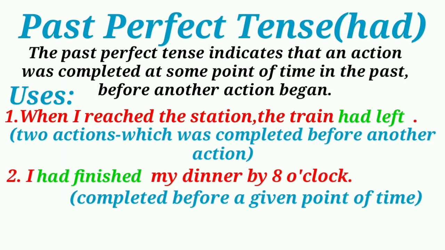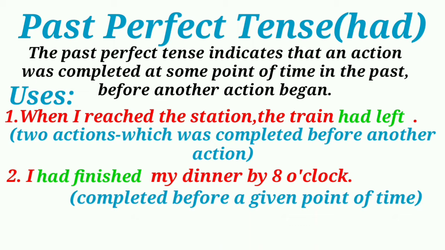Past perfect tense. The past perfect tense indicates that an action was completed at some point of time in the past before another action began. The past perfect tense is used to show that two actions occurred in the past, but one action had been completed much before the other. The past perfect is used for the earlier action. The simple past is used for the later action. For example, when I reached the station, the train had left.